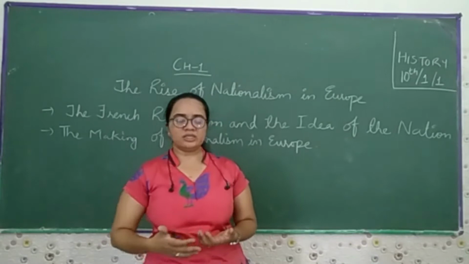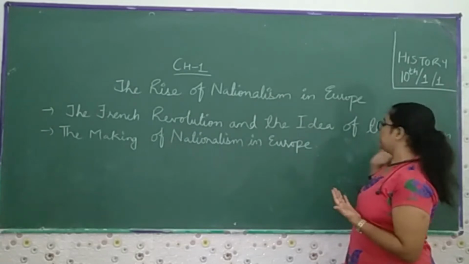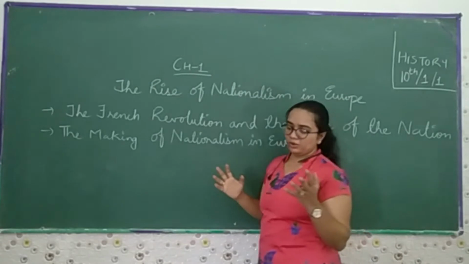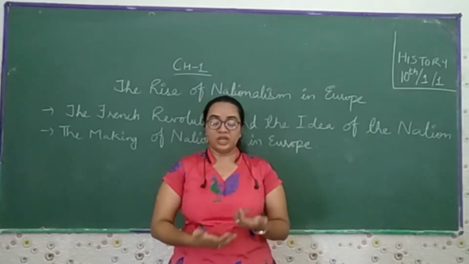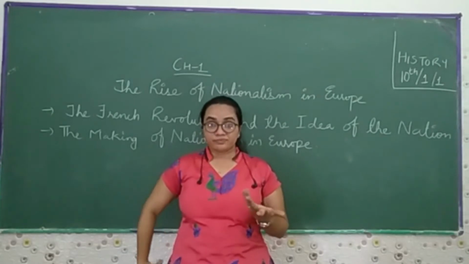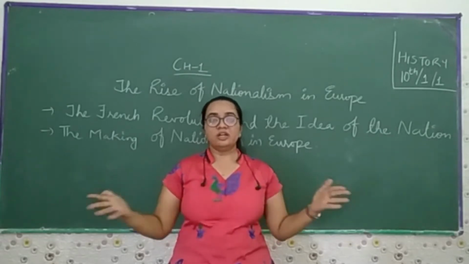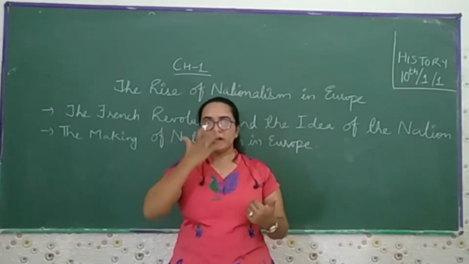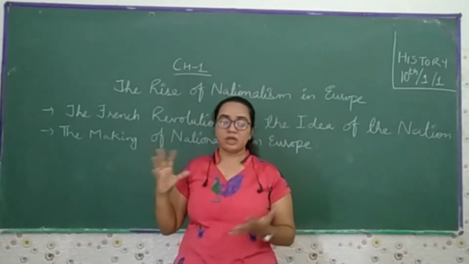Before starting, these are the points we have to cover in this chapter: first, the French Revolution and the idea of the nation, and second, the making of nationalism in Europe. How over a period of time the people wanted to see changes in their country, they wanted to see nationalism in the country, they wanted the country as a republic. They thought that each and every person should be equal, and should not be differentiated from each other. These are all the points we are going to deal with in this chapter, and these are the points we have to learn.